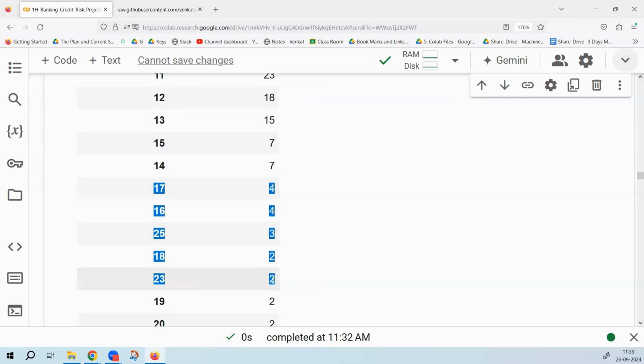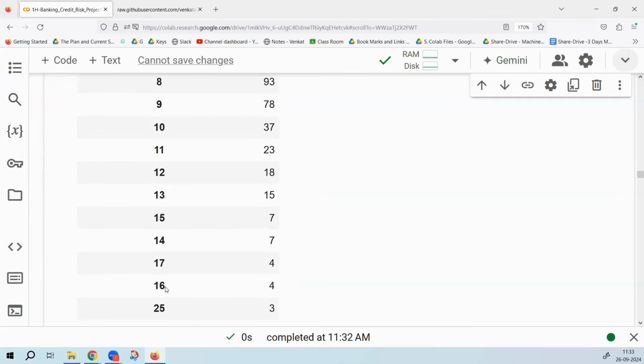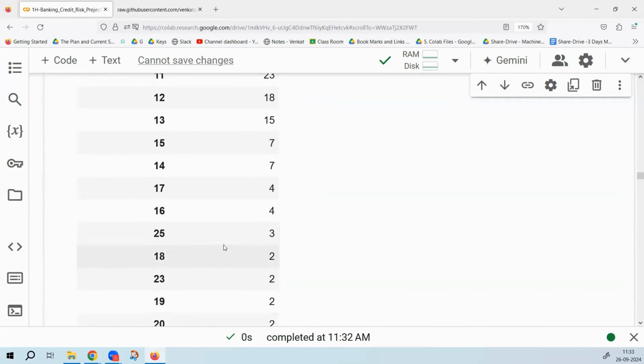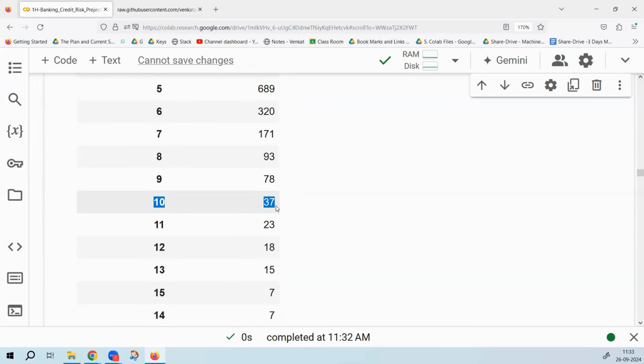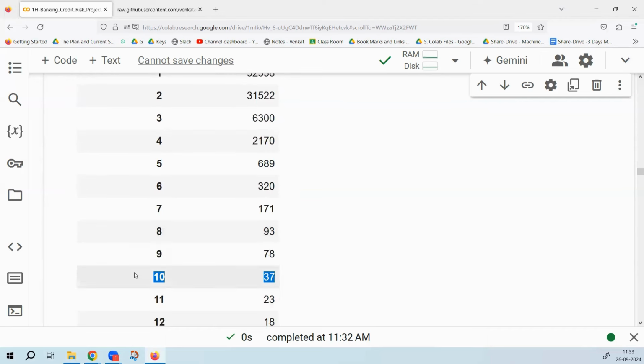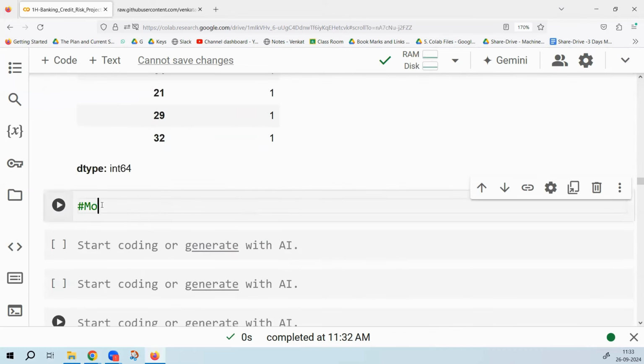Like you can see, these are like outliers. Somebody is having 32 home loans. That's very, very rare. Is it possible? So what do you consider as outliers? Can we say maybe until here you can see 10 home loans? Shall we keep it as an upper limit just for the sake of our discussion? At max, somebody can have 10 home loans. So some people have more than 10 home loans. Those are considered outliers.